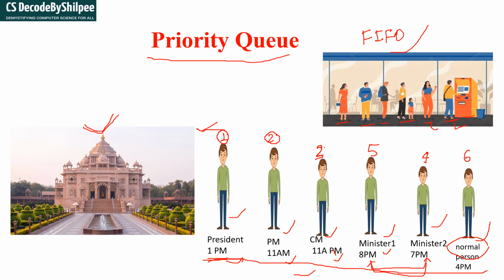Right? So if it is the normal queue, then they will follow the normal order: those who come first will get the chance. Because of the priority queue, the complete order is changed. Even if they came late, they are going to get the chance to visit first, right? Because of the priority. So that's the difference between the normal queue and the priority queue. The normal queue only follows first in first out, but the priority queue changes the order, and the visiting is according to the priority.